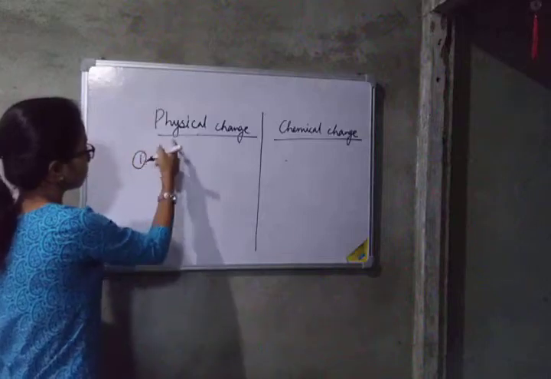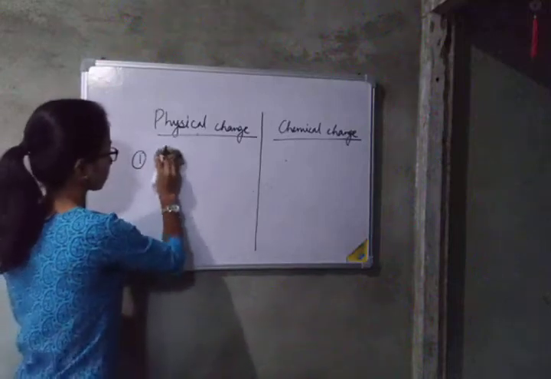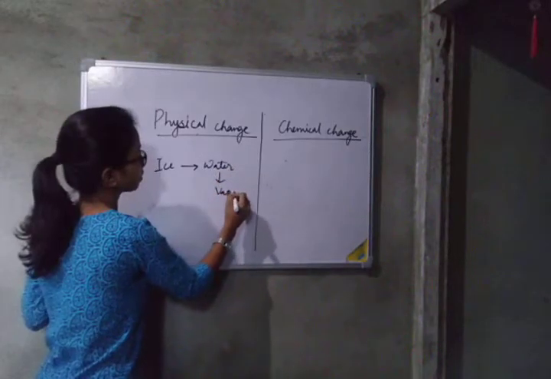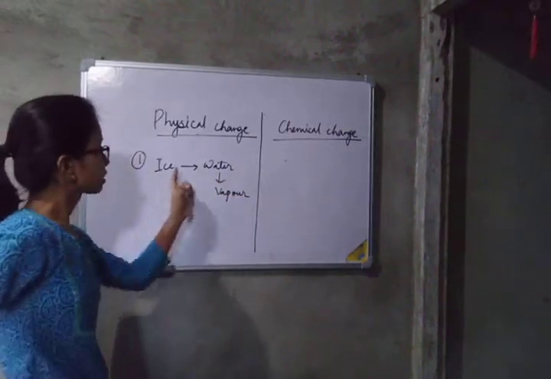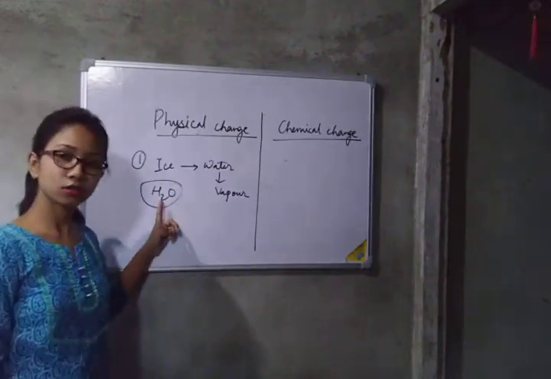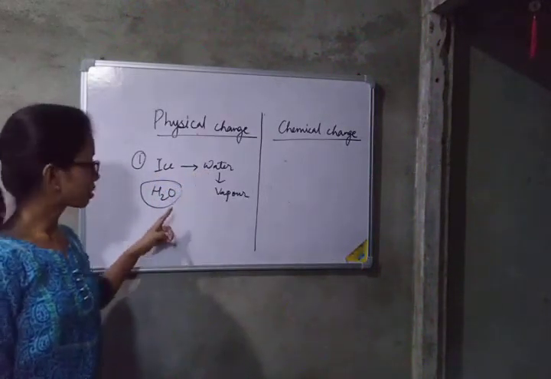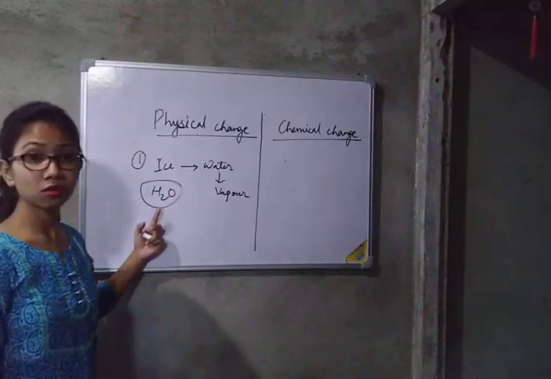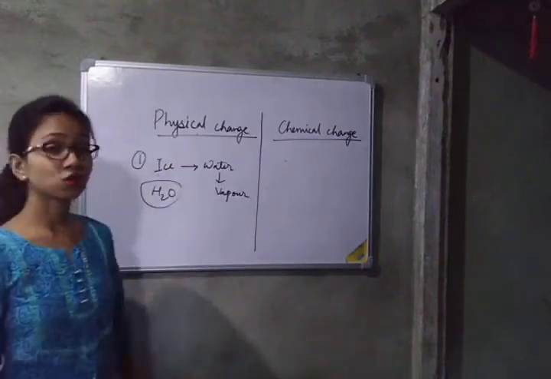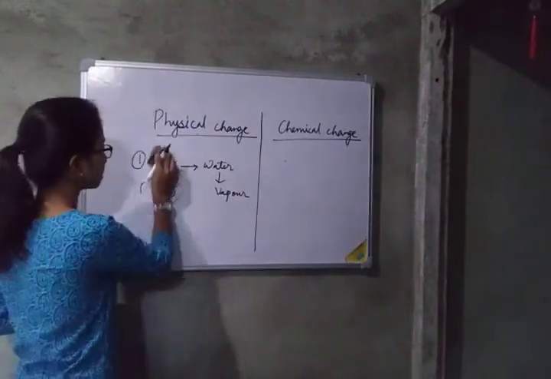In a physical change, say for example, solid ice to water, then to vapor. What happens here? The chemical composition of water is H2O. In the vapor state its composition is H2O, in solid form, in liquid form, and in gaseous state the form of water is H2O. So this composition is not changing, only the physical state is changing. That type of change is known as physical change. Interconversion of states is known as physical change.